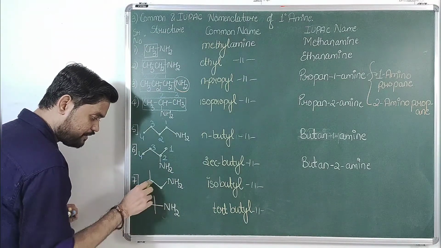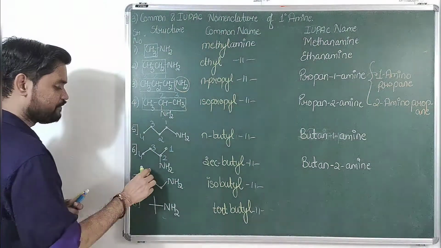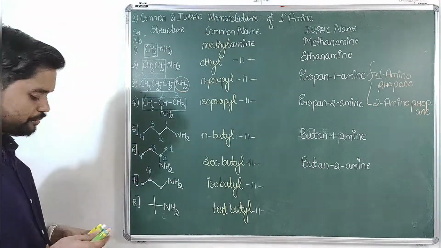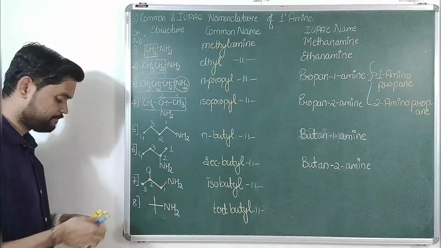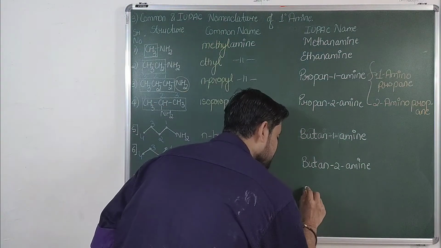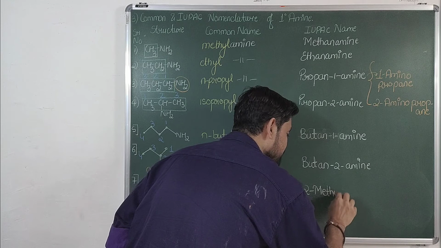Proceeding further, selecting the longest chain, 1, 2, 3, this is the longest chain. There is a substituent present, but the functional group should get the least number while numbering. So 1, 2, 3. There is a prefix here at the second position, and the prefix name is methyl. So it is 2-methyl.